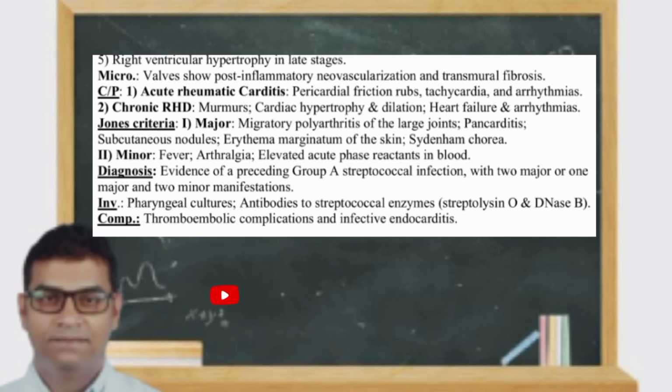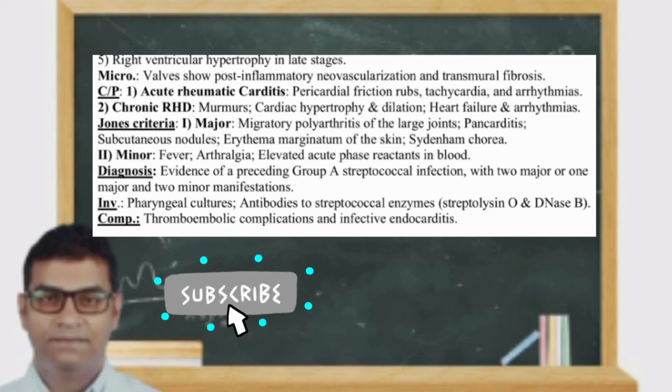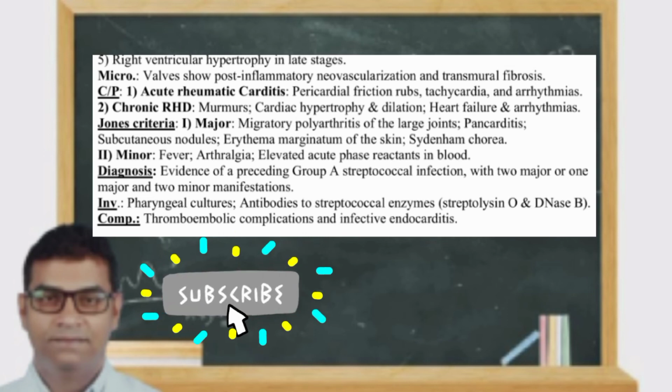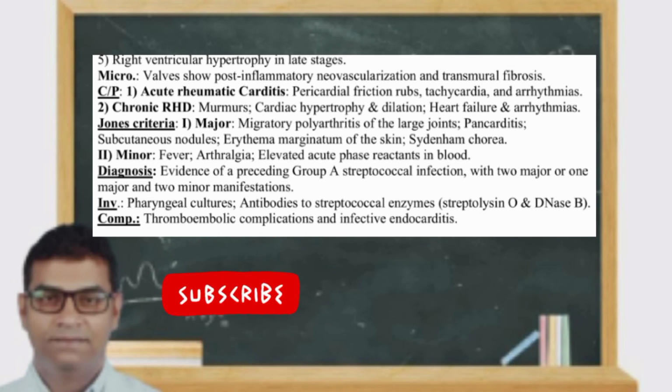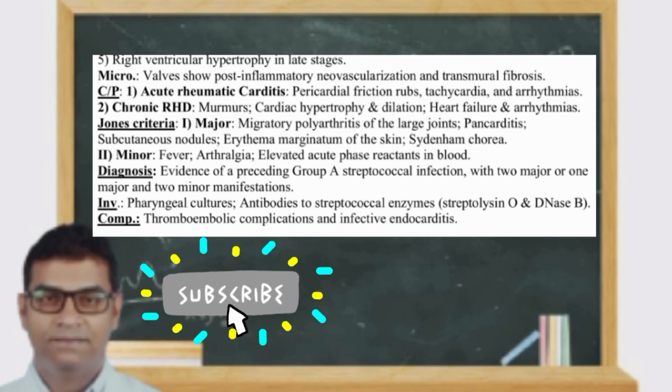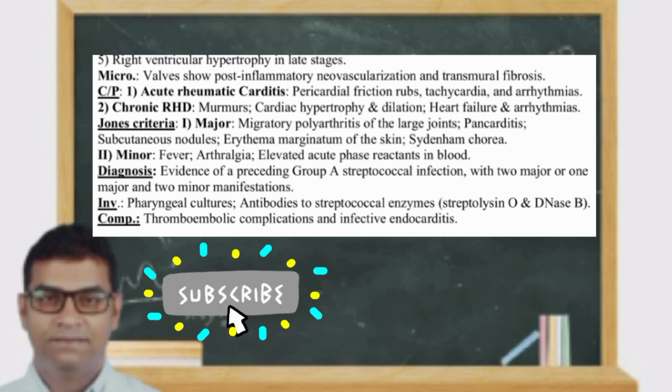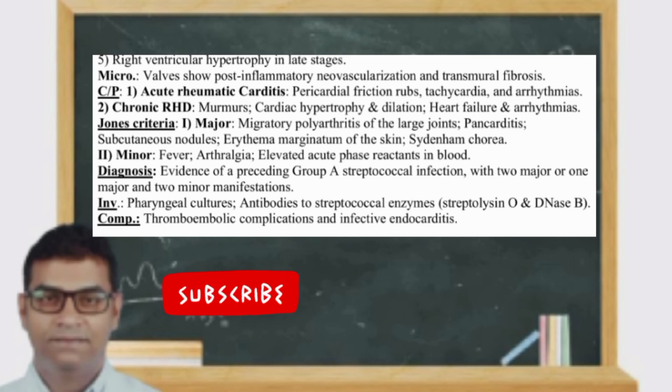Diagnosis. Evidence of a preceding group A streptococcal infection with two major or one major and two minor manifestations is helpful in diagnosis of rheumatic heart disease. Investigations. Pharyngeal cultures, antibodies to streptococcal enzymes, streptolysin O, DNase B. Complications include thromboembolic complications and infective endocarditis.